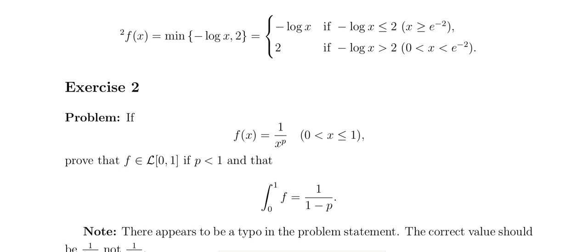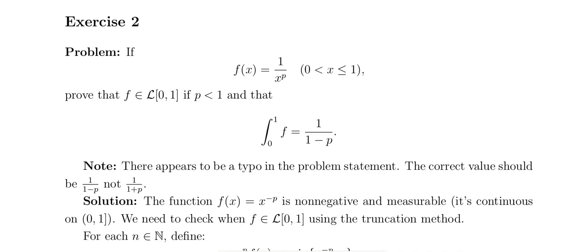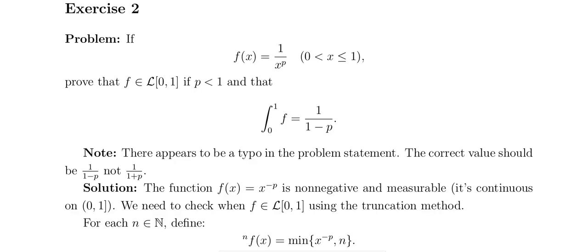The same way we can define this for 1 by x power p. If f of x equals 1 by x power p on 0 to 1, then f is Lebesgue integrable on 0 comma 1 if p is less than 1, and then the integral from 0 to 1 of f equals 1 by 1 minus p.